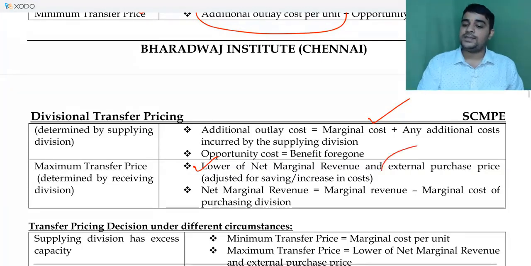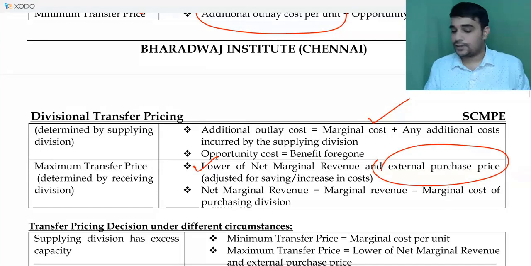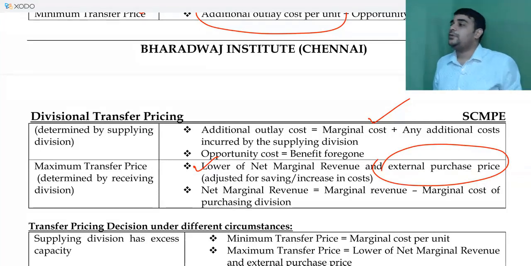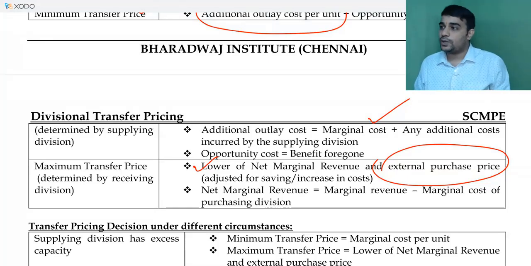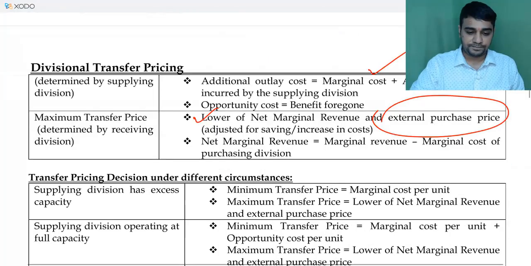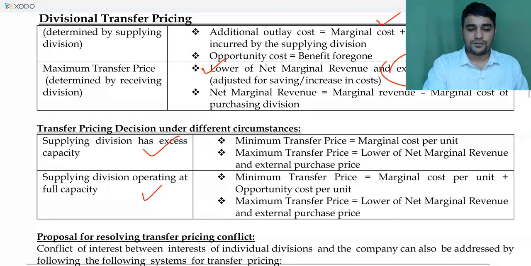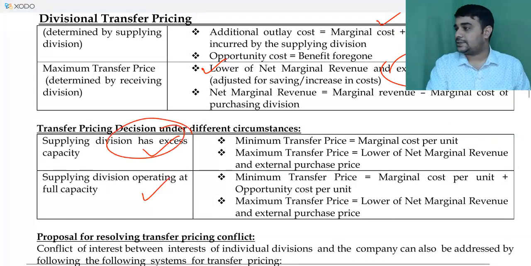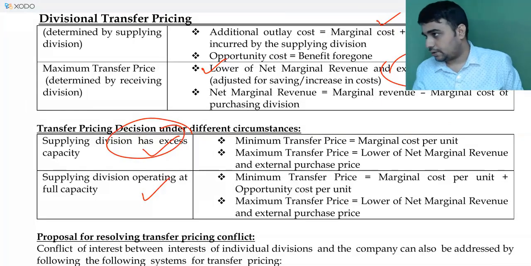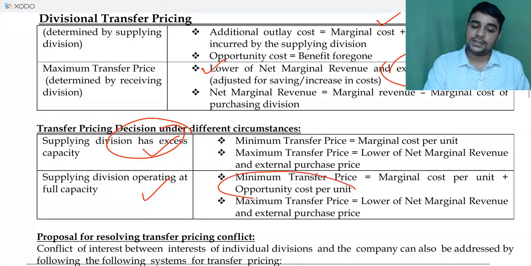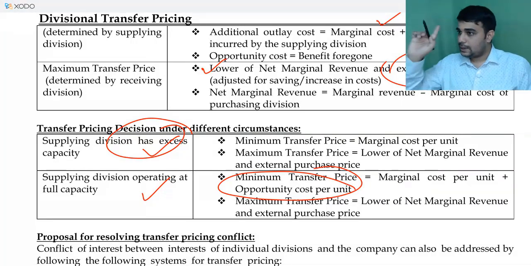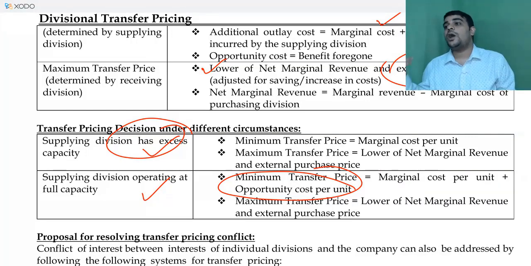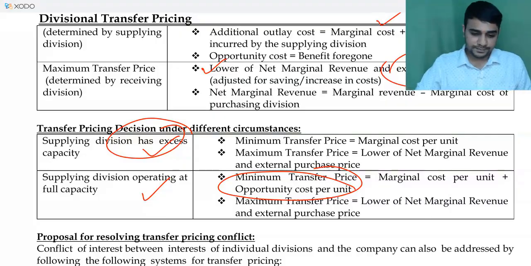And you have external purchase price plus or minus saving in cost. If you go by net marginal revenue, you are going by the affordability criteria. If you are going by external purchase price, you are going by the availability criteria. This is all of the same thing. If you have excess capacity, you will not have opportunity cost. If you don't have excess capacity, you will have opportunity cost. For us, the formula is the same. There's only one formula, which is plus opportunity cost per unit. The opportunity cost can technically be zero. Clear? Any doubts on this?